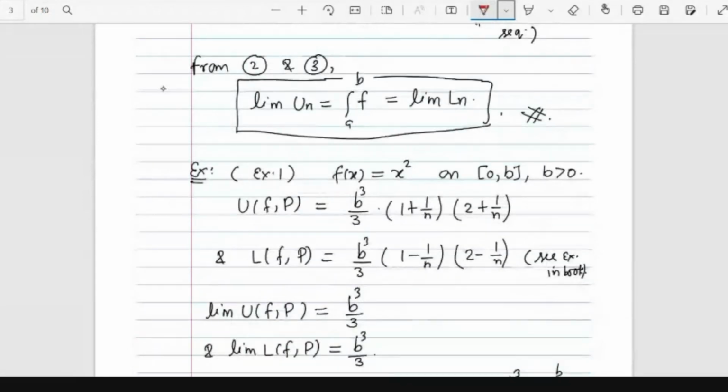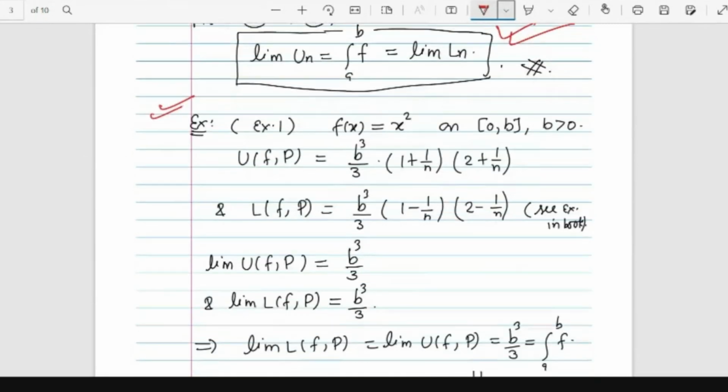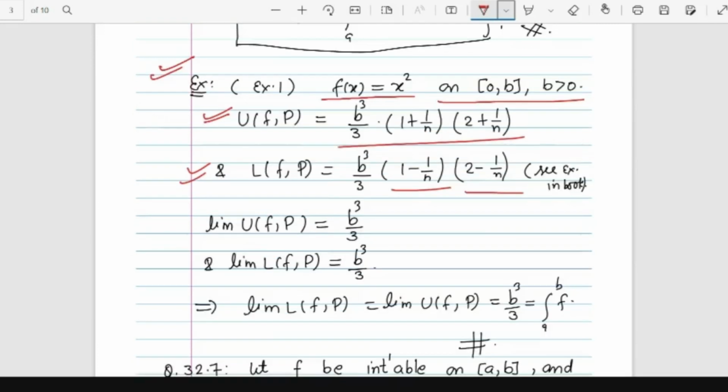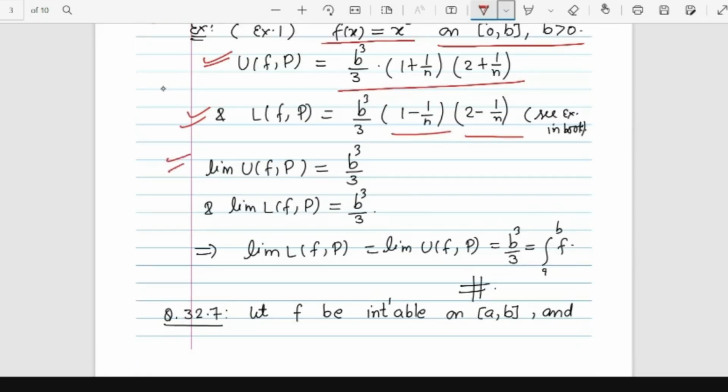So like this, you can use it as a tool. For example, you see that in example number 1, while we calculated this f(x) equal to x square, you don't need to calculate all the things. So you found that upper sum and lower sum, right? So upper sum was b cube divided by 3, (1 plus 1 by n)(2 plus 1 by n), and lower sum was b cube by 3, (1 minus 1 by n)(2 minus 1 by n). So you just calculate the limit of these two.